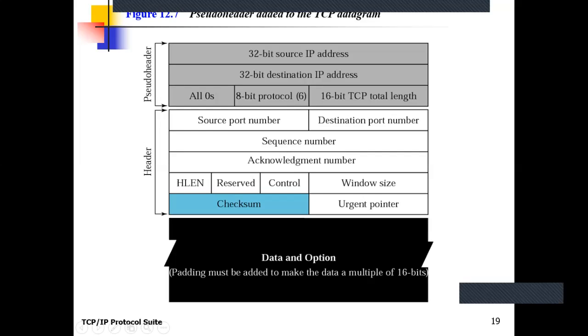The process of checksum calculation is, first the header, and above the header it attaches the pseudo header. The contents of the pseudo header are given here. After attaching the pseudo header, I am repeating the checksum process. Each and every value assigned by the TCP protocol in its header format, either header or pseudo header, is arranged in binary fashion. After converting into binary values, each and every value should be arranged in a stack of 16 bits.